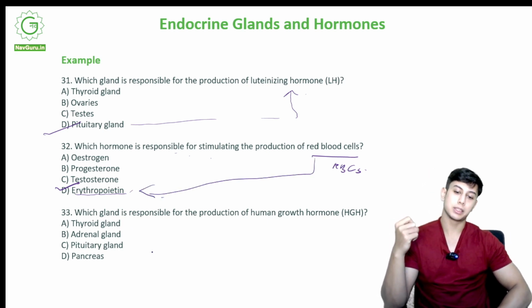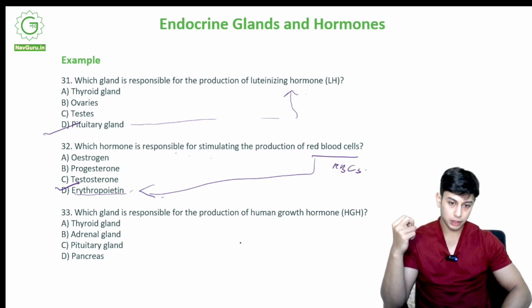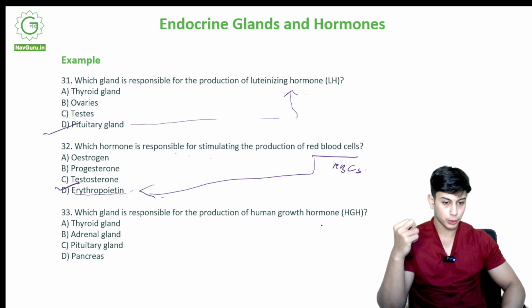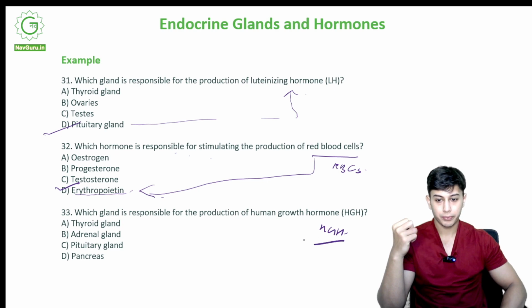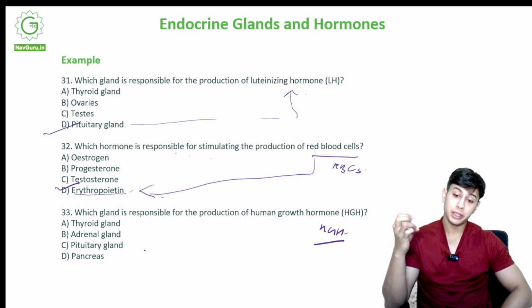Which gland is responsible for the production of human growth hormone, HGH? Thyroid gland, adrenal gland, pituitary gland, or the pancreas? The correct option would be C, pituitary gland.